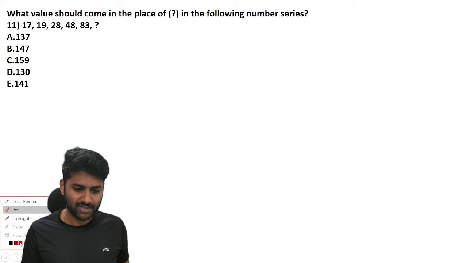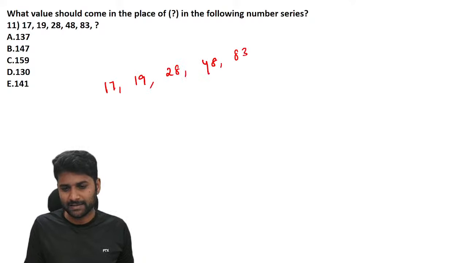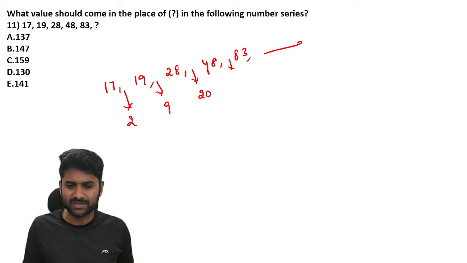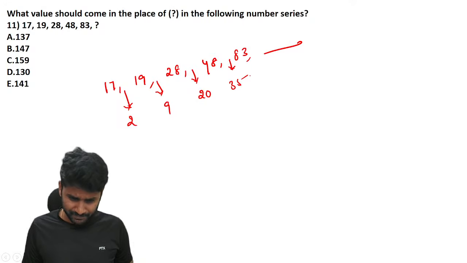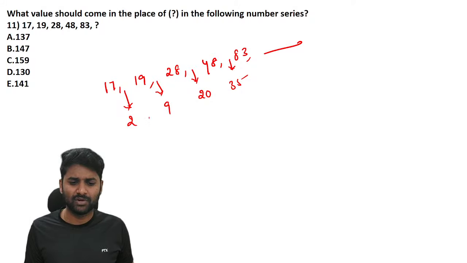So let's go back to the reasoning questions. See here: 17, 19, 28, 48, 83. What can be the next number? No logic you can't find. So the respective differences are 2 units, 9 units, 20 units, and 35 units, right? That is a single difference.